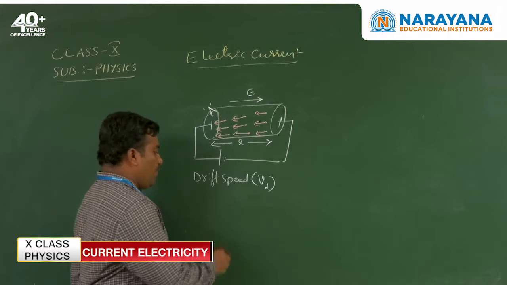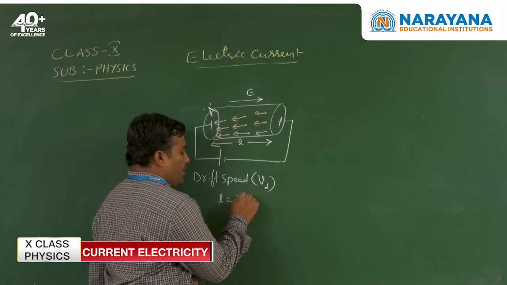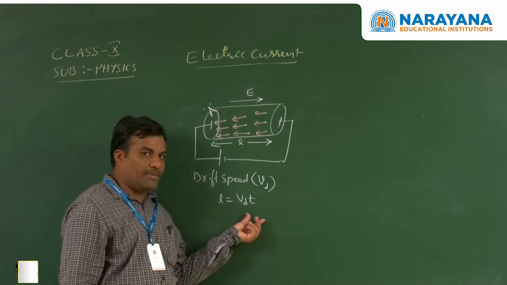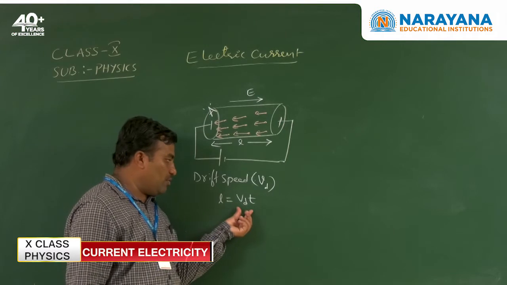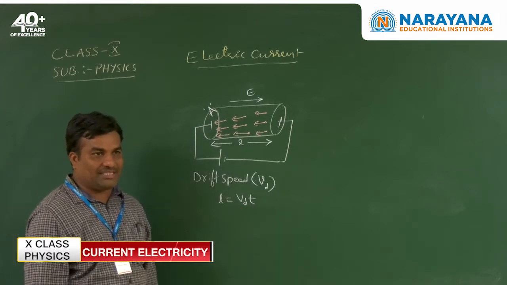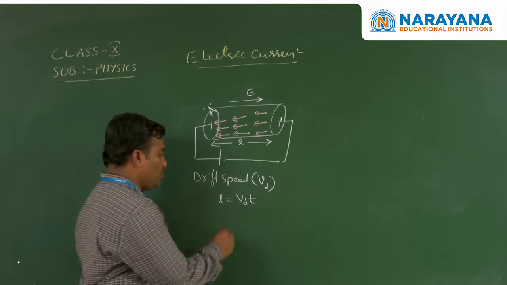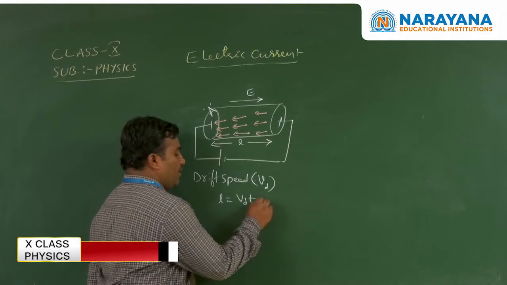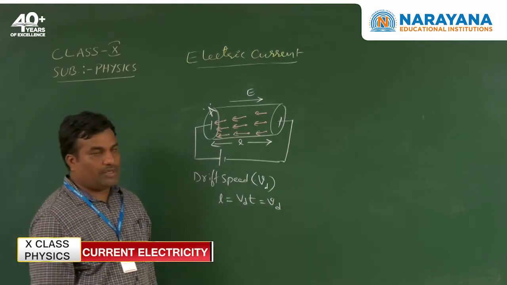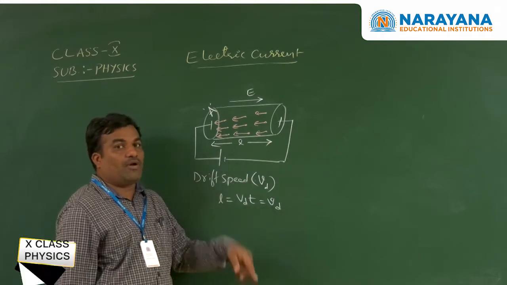So here length L is equal to Vd into T, since velocity equals displacement by time, so displacement equals Vd into time. The distance covered by each electron in 1 second is Vd. But here we discussed only one charge, while there are n number of charges.